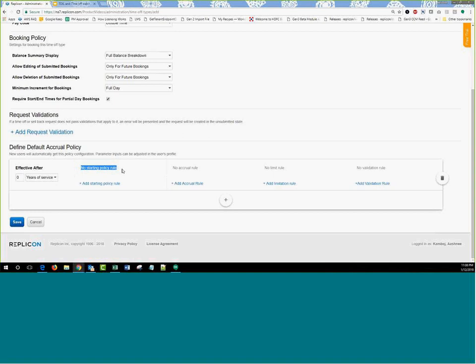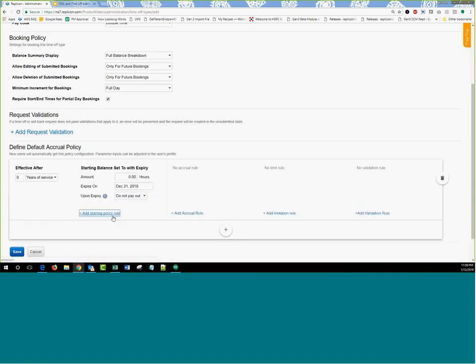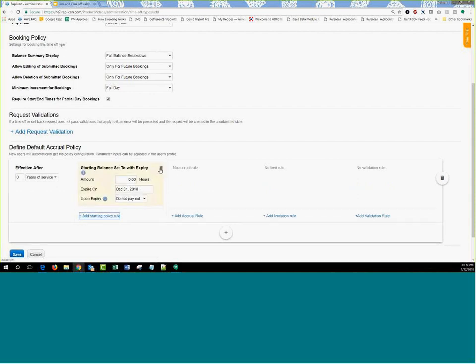Now what we've added as a new option is called starting balance set to with expiry. For example, some companies walk up to us and say that we have one kind of leave that is awarded to a person for some reason, and that leave is only for this year. It's not going to be carried over. It's just available for this year, and I want it to expire within this year. So all I can do is set a balance to something and then set an expiry date. Whatever I've set, it just gets expired, and you don't have the time off type booking available anymore. So that's what we've introduced right now.